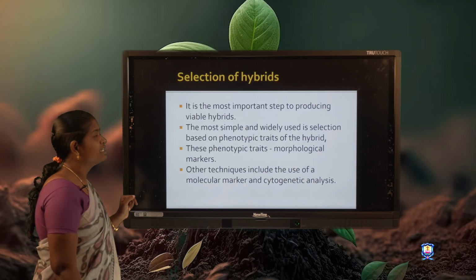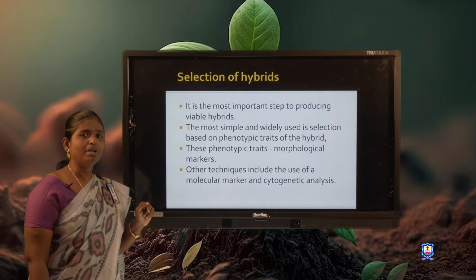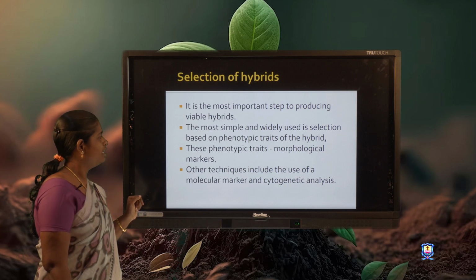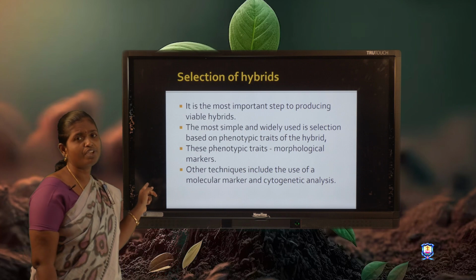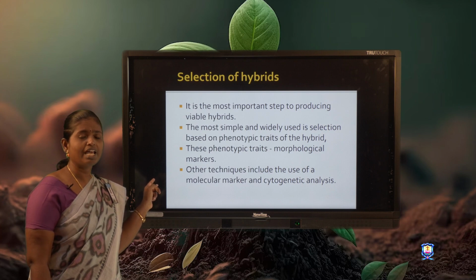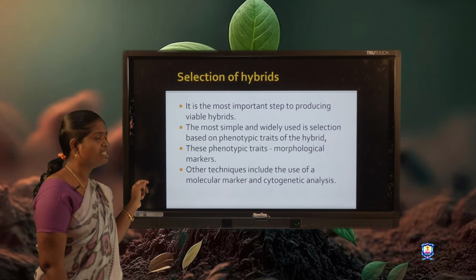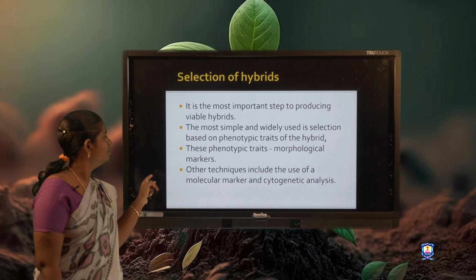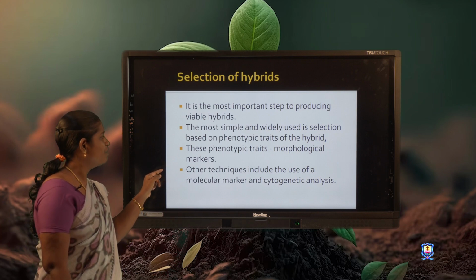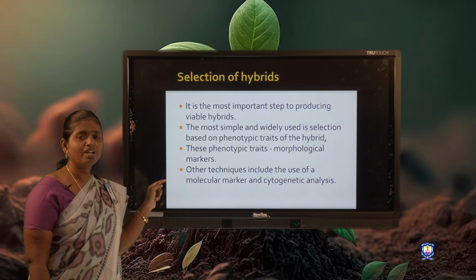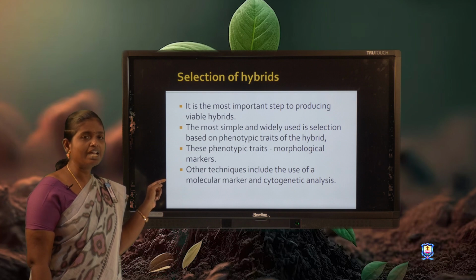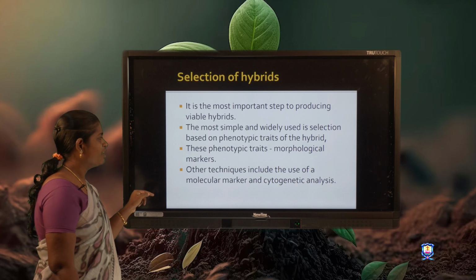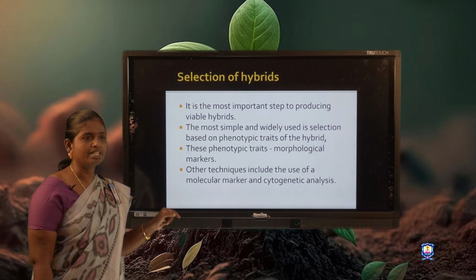Selection of hybrids is the most important technique in plant breeding. The simplest and most widely used is selection based on phenotypic character. Phenotypic character means morphological character. Based on the morphological characters, we can select the hybrids. These phenotypic traits are morphological markers. By using morphological markers, we can identify the hybrids. Other techniques include the use of molecular markers and cytogenetic analysis.